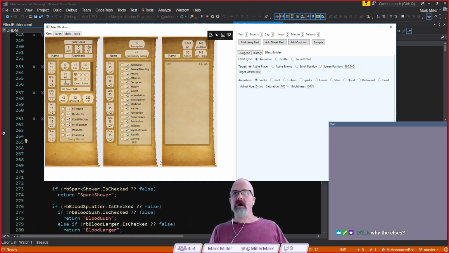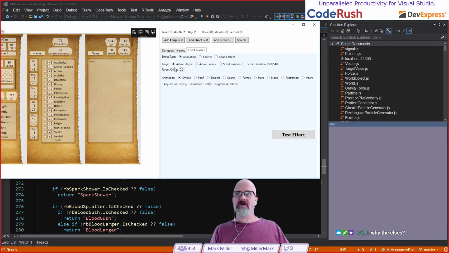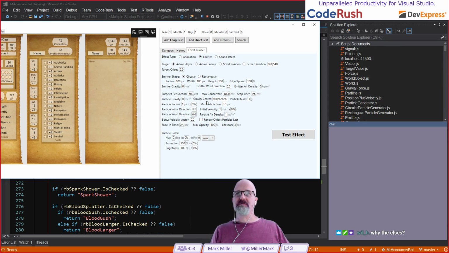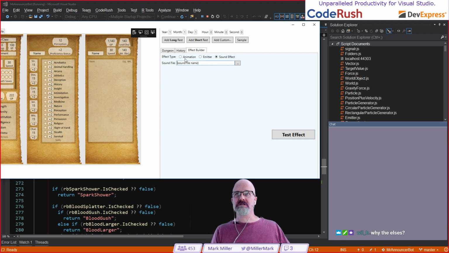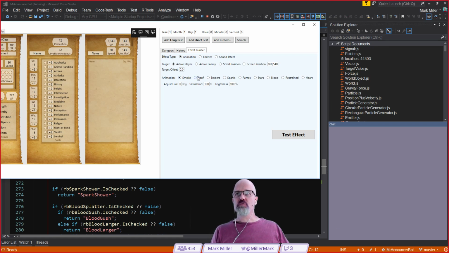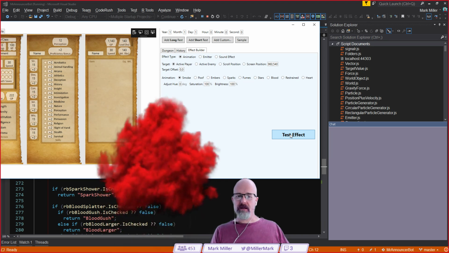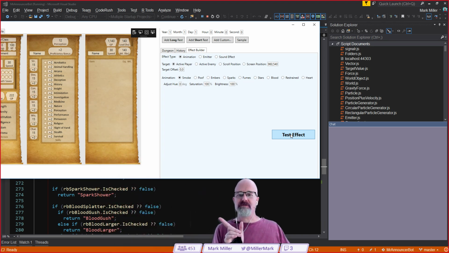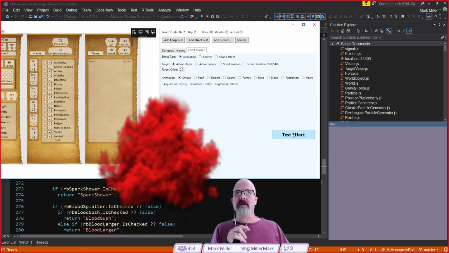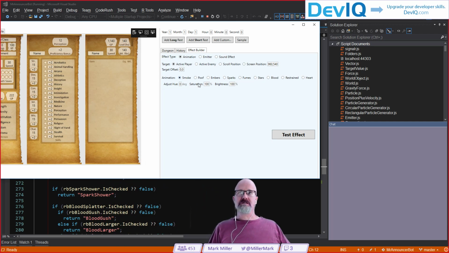So if we look over here, and when I select, for example, emitter, I get a different set of controls. Sound effect, I get just this simple control to specify the file name. If I choose animation, these are the controls I get for animation. The animation allows me to choose which one of these I want. So if I do smoke, if I just choose test effect, I think we'll see it over the stream. Yeah, there it is right there. Showed up just to my left. Right there. I'll do it again, and you can see that. That's the smoke coming out.